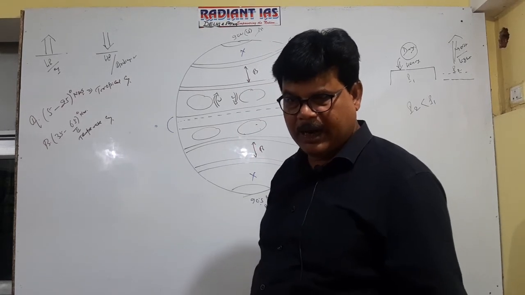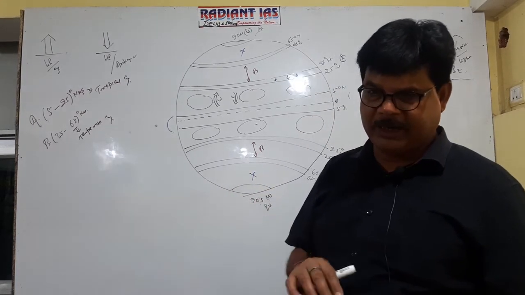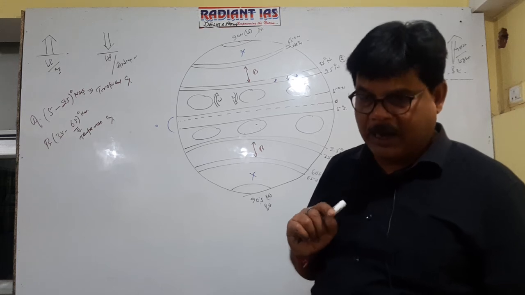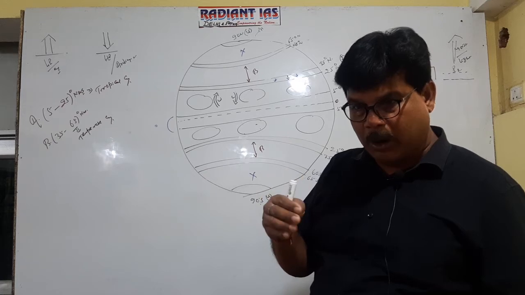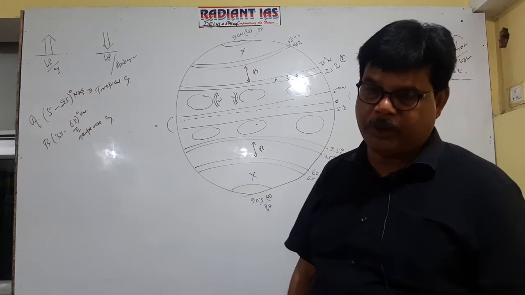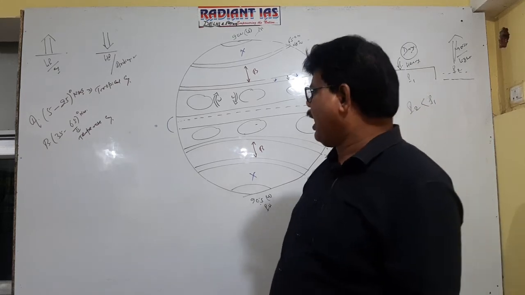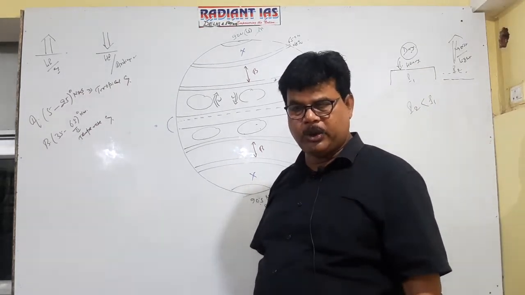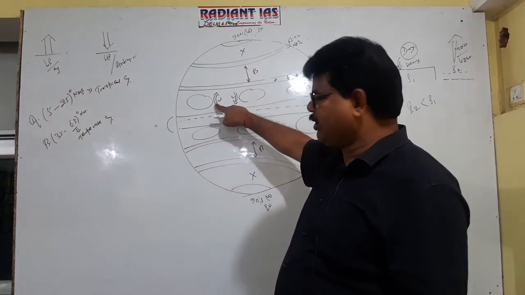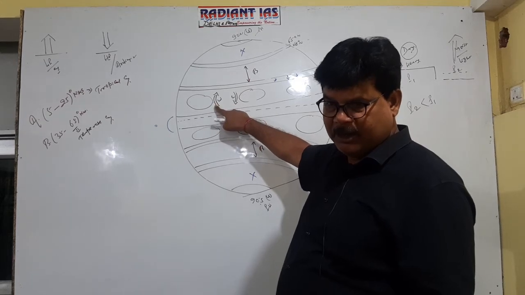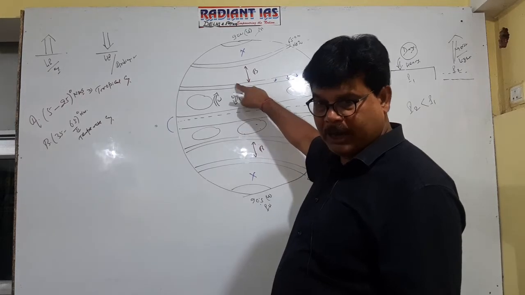It is clear, right? Because in the northern hemisphere there is clockwise movement of the oceanic current according to Ferrel's law. The oceanic current which flows from low latitude to high latitude is referred to as a warm current, and if it moves from high latitude to low latitude, it is referred to as a cold current. So this is clockwise. That's why in the western part there will be a warm current, because it flows low to high, and this side will be a cold current, because it flows high to low.